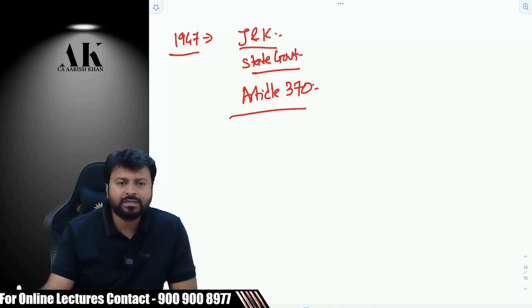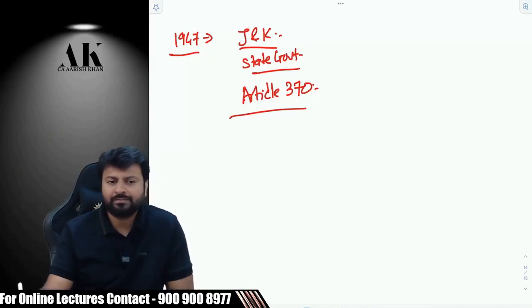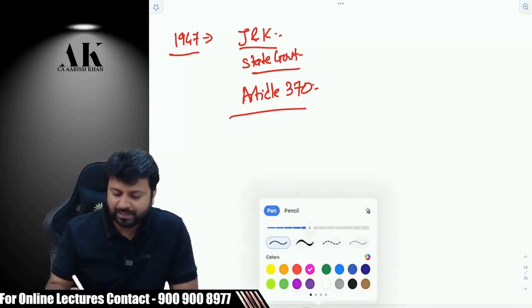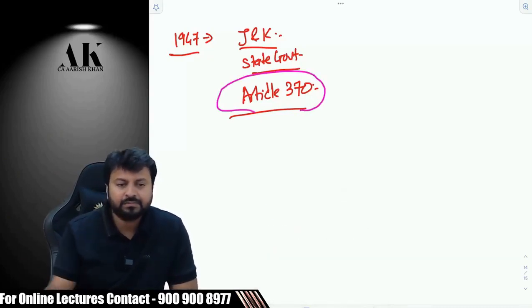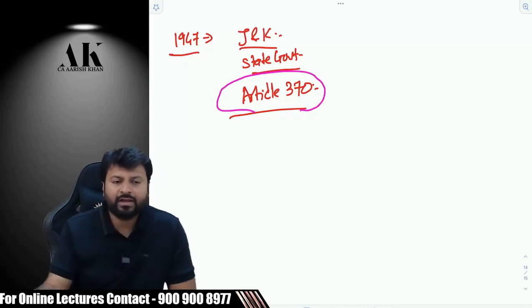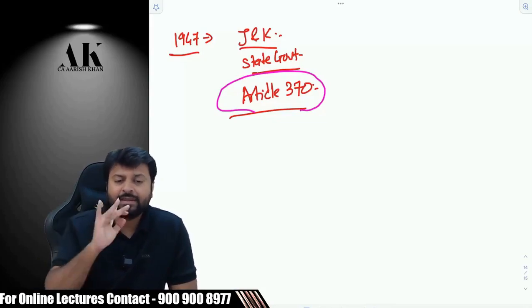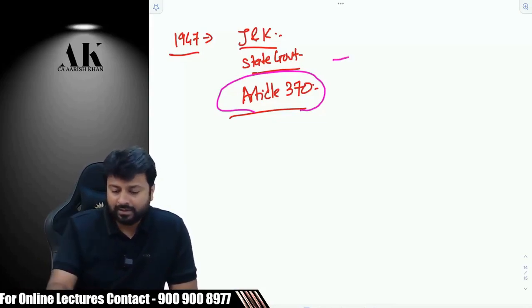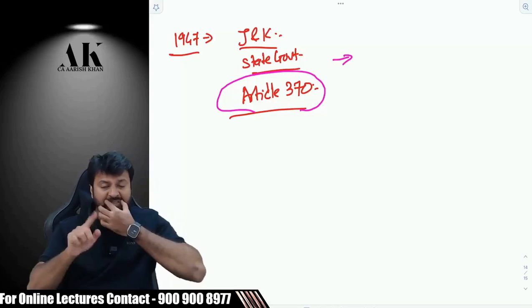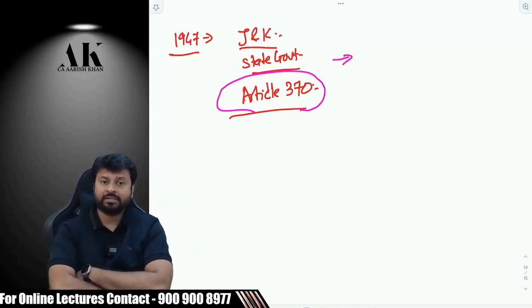So J&K government said, then it is fine. Then we are ready to be part of the Indian government. And because of this particular article, J&K was ready to be part of India. Otherwise, J&K was not interested to be part of India. Because of this article, they became part of India. Now, what used to happen? Because of this article, J&K gets a special status.